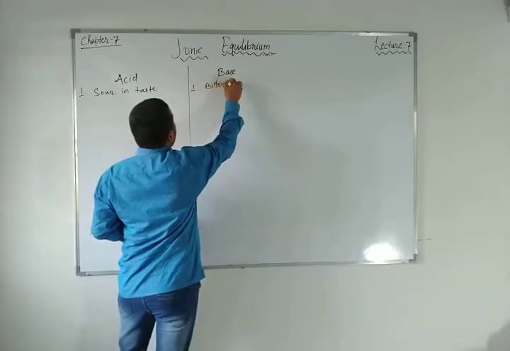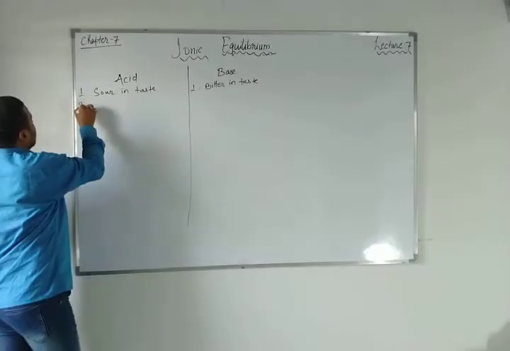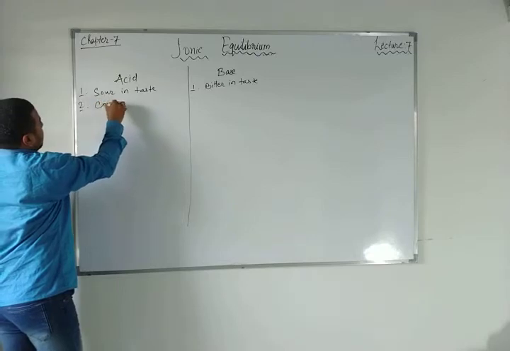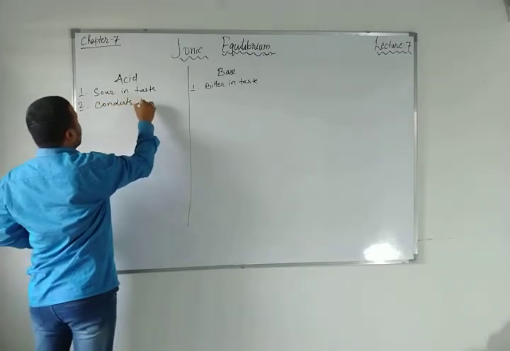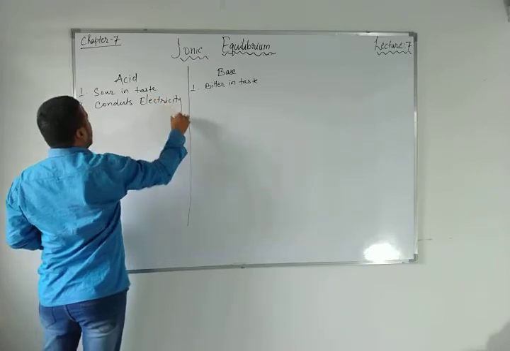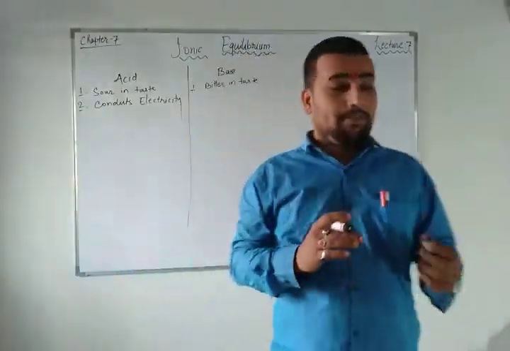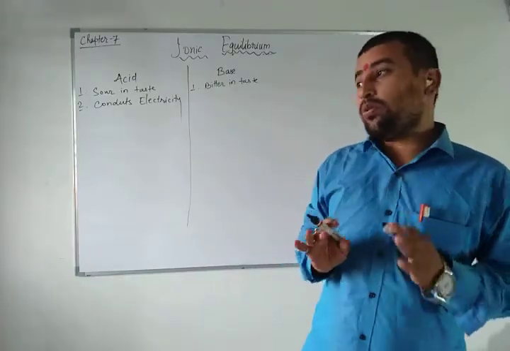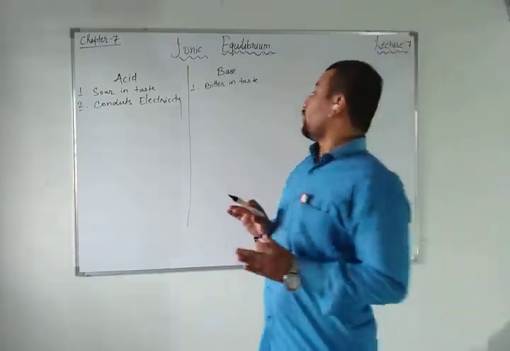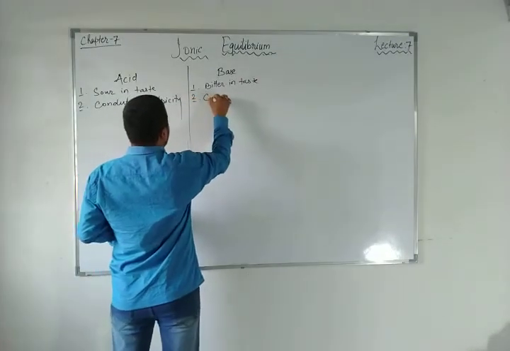Now the second thing, do acids conduct electricity? Yes, they conduct electricity. About base, you will think that bases do not conduct electricity. But remember, dear students, when there are ions in any compound, then that compound will conduct electricity. So bases also conduct electricity.